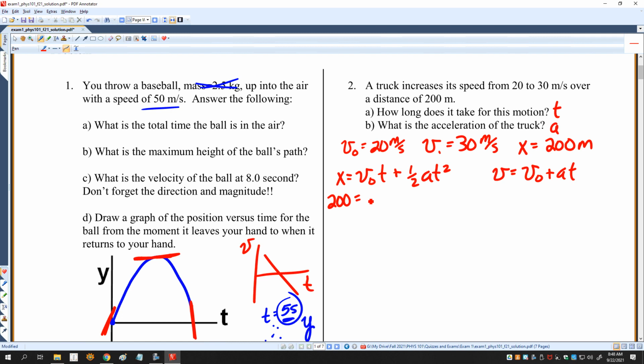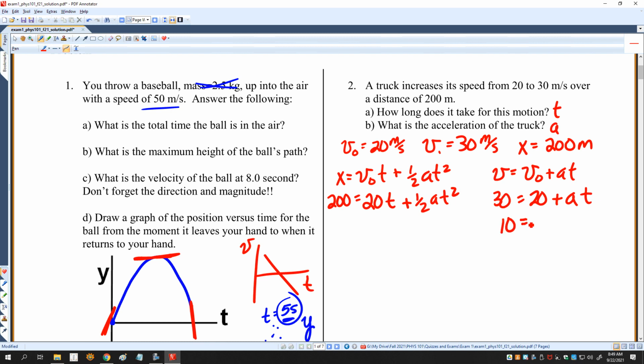I'm going to put in the values that I know. 200 is equal to 20 times t plus 1/2 at squared. Notice here I have two unknowns in that equation, and I need to know actually what they both are. So I can't solve that equation because it has two unknowns. And then here I have v, that's 30, equals v naught, that's 20, plus at.